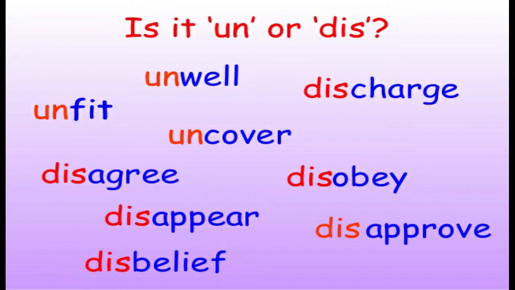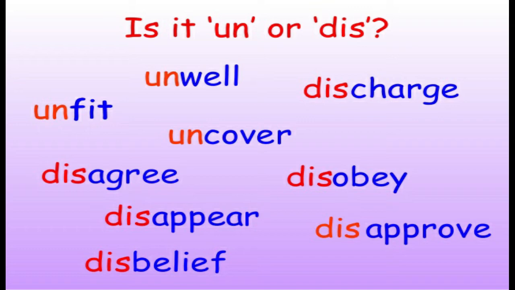Let's see some more examples of prefix. Now please observe here. The words that are in blue are the root words. Now we have prefix, which means the letters that are in red in color.